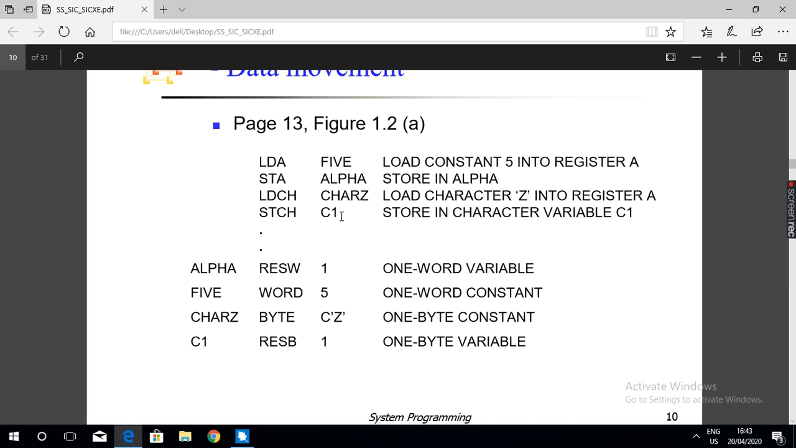Next, LDCH character Z. So load character Z into register A. This instruction will load the character Z into register A. Character Z, what is character Z? We have defined it already, no? With byte. Load character Z into register A.